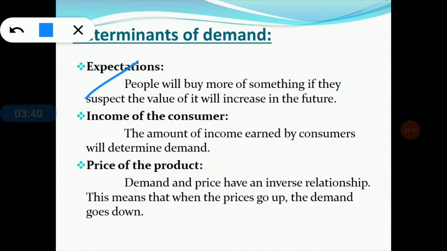Now going to the next one, that is the income of the consumer. Obviously the amount of consumers' income will determine the demand. So the more income, the more demand. Going to the next determinant, that is the price of the product, and this is a very important determinant of demand. Demand and price are inversely related to each other, because when one increases, the other decreases, and vice versa is always true.